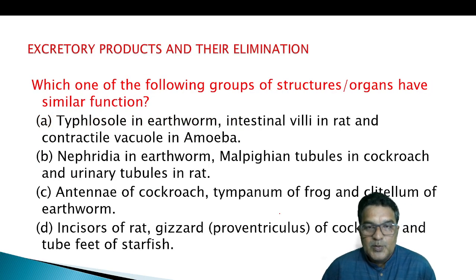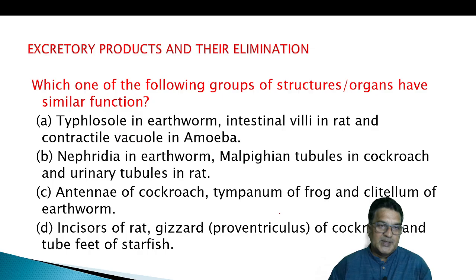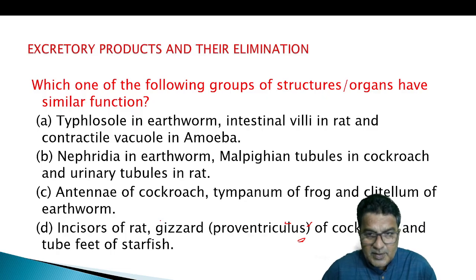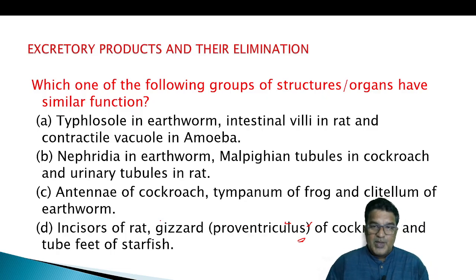Which one of the following groups of structures or organs have similar function? Typhlosole in earthworm, intestinal villi in rat, contractile vacuole in amoeba. Typhlosole is for absorption of food in earthworm. Intestinal villi are also for absorption of food in rat, nothing but human-like, and contractile vacuole is for osmoregulation. So in that way, the first option is wrong.